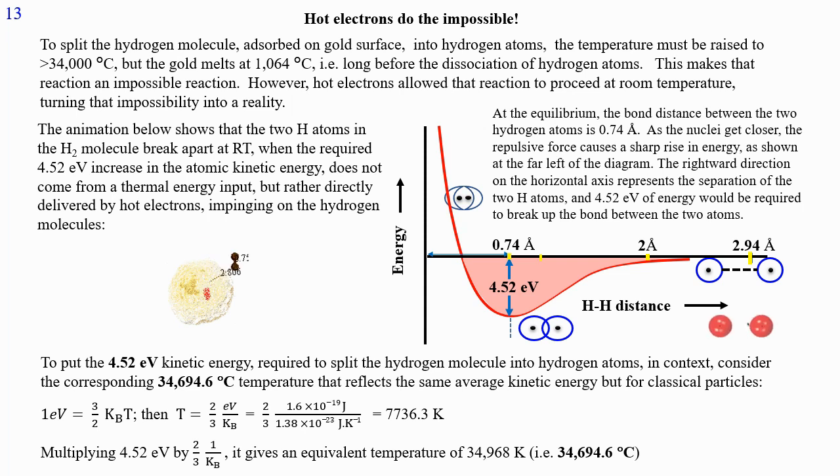That impossibility is turned into a reality when the required 4.52 electron volt increase in the atomic kinetic energy does not come from a thermal energy input, but rather is directly delivered by highly energetic electrons, also known as hot electrons, impinging on the hydrogen molecules. This way, the splitting of hydrogen molecules unprecedentedly took place at room temperature. The use of hot electrons bypassed the need to raise the temperature to thousands of Celsius degrees.